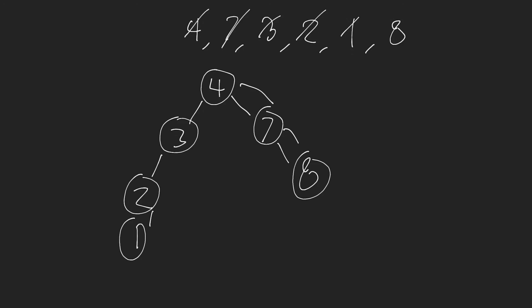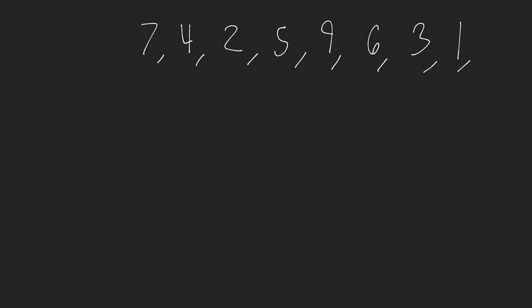Let's do another example here. Let's do something like 7, 4, 2, 5, 9, 6, 3, 1, and let's go with 8. Let's see what this binary search tree would look like. Let me draw the numbers out here. We're going to have 7, 4, and 2, so cross those off.